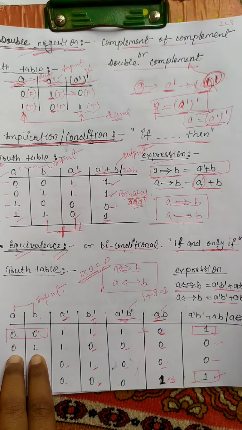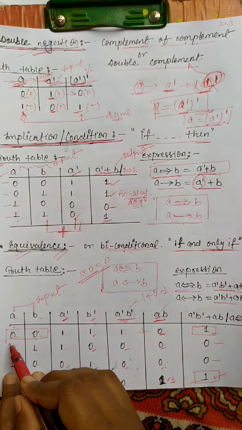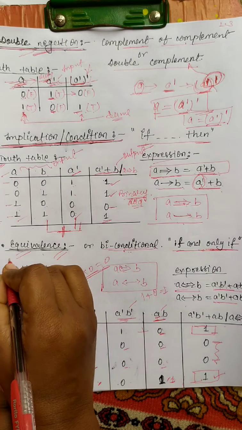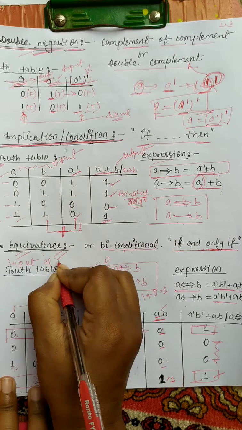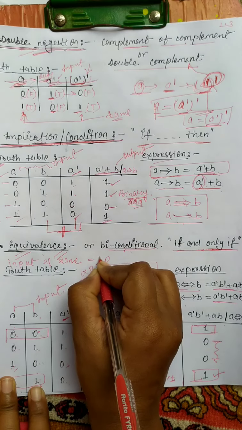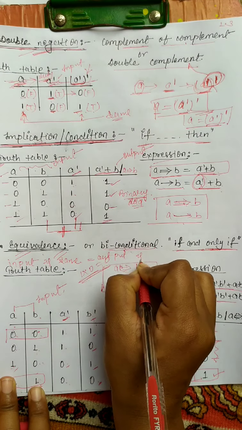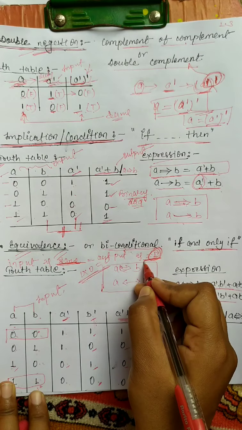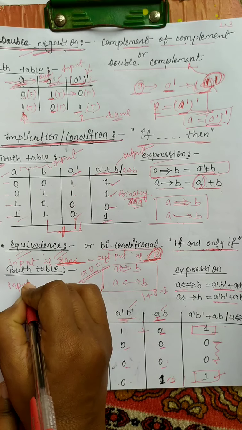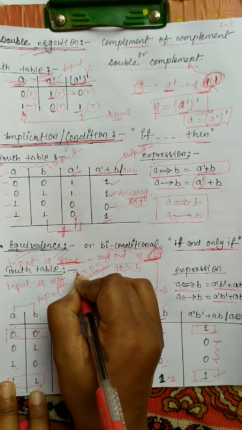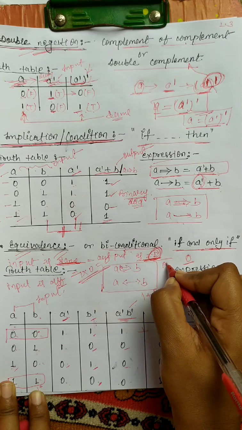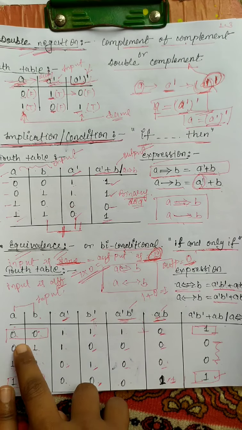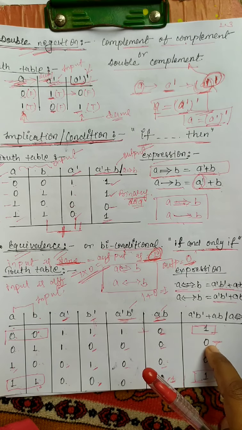But if the inputs are different, that means 0 1 or 1 0, the output is 0. Input is same, output is 1. Input is different, output is 0.